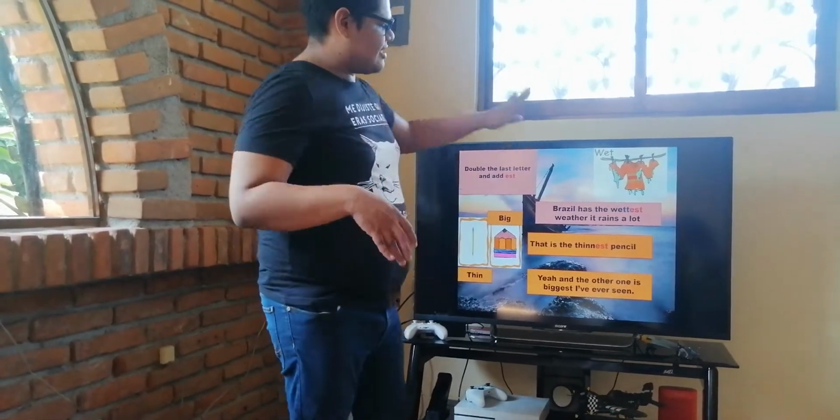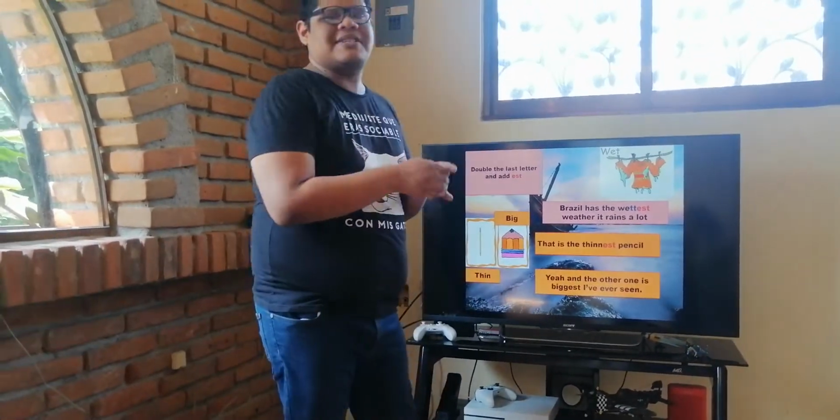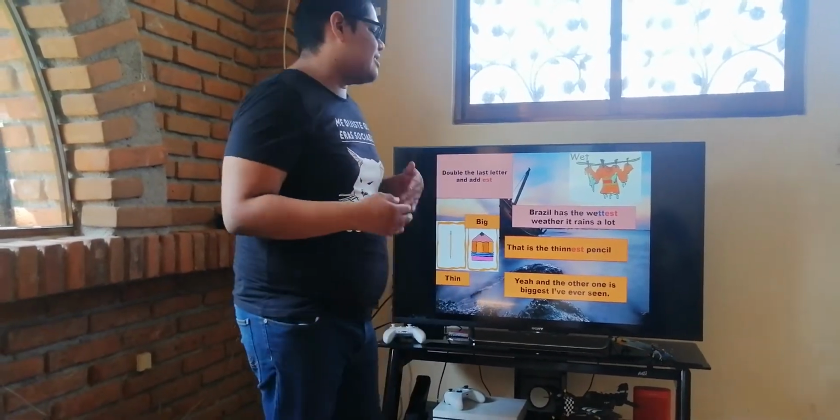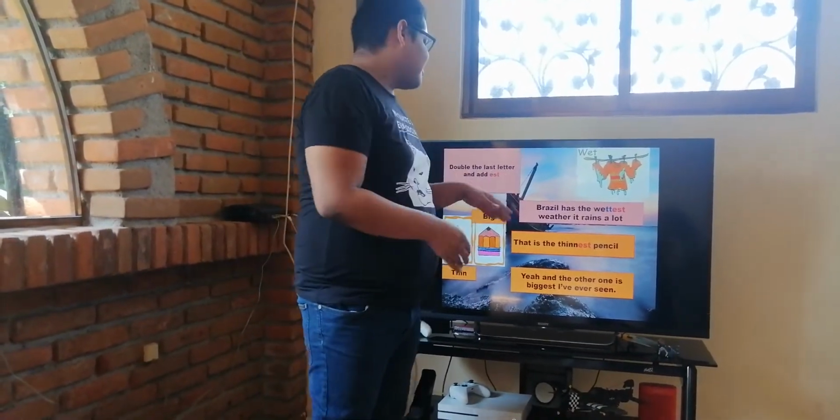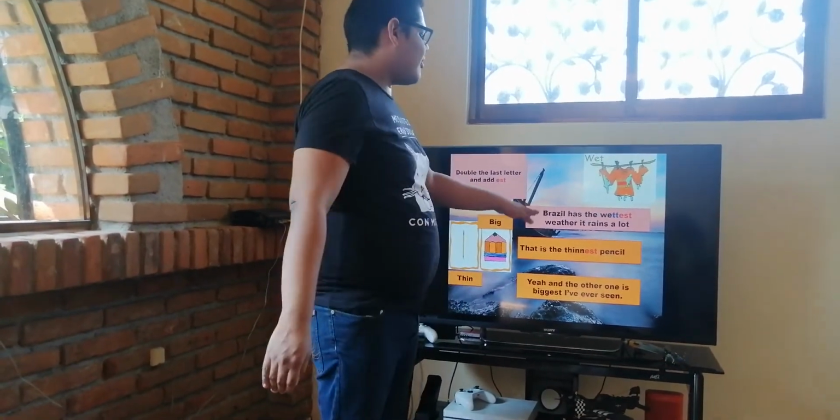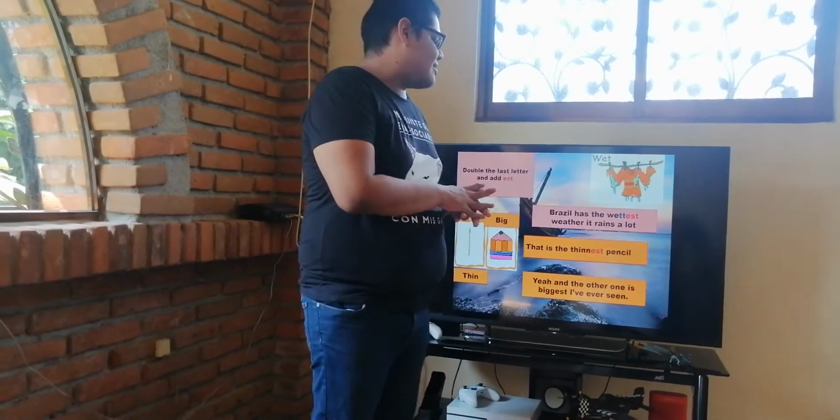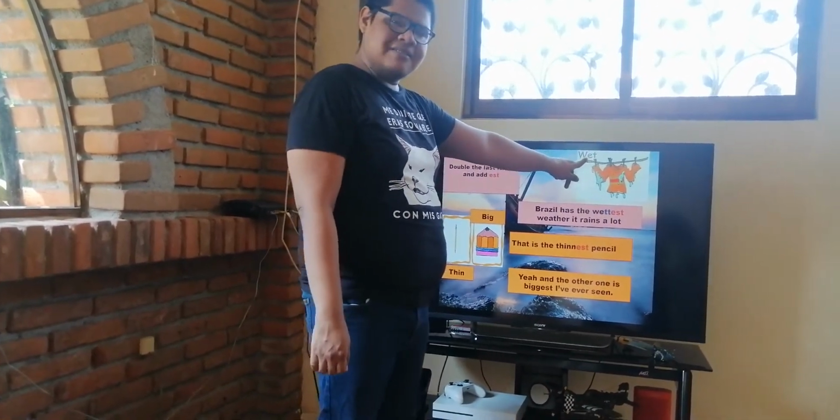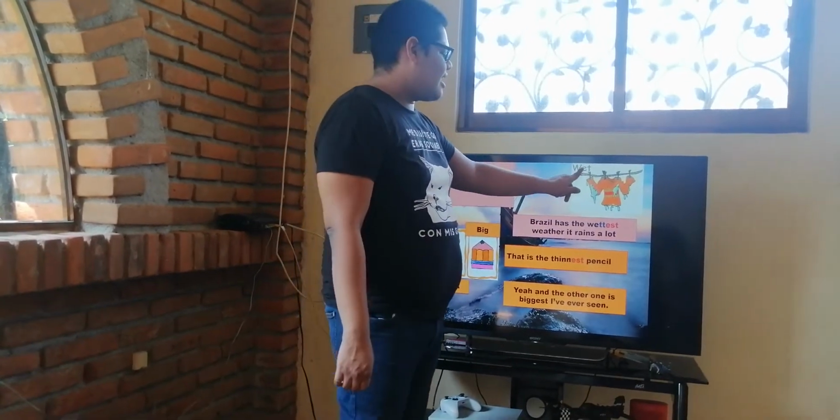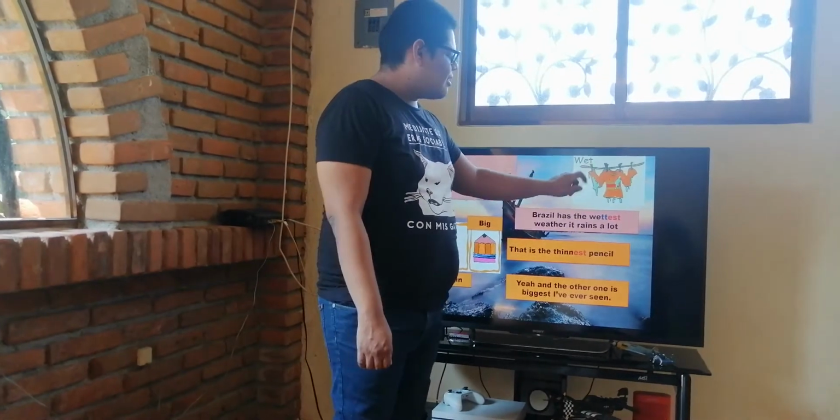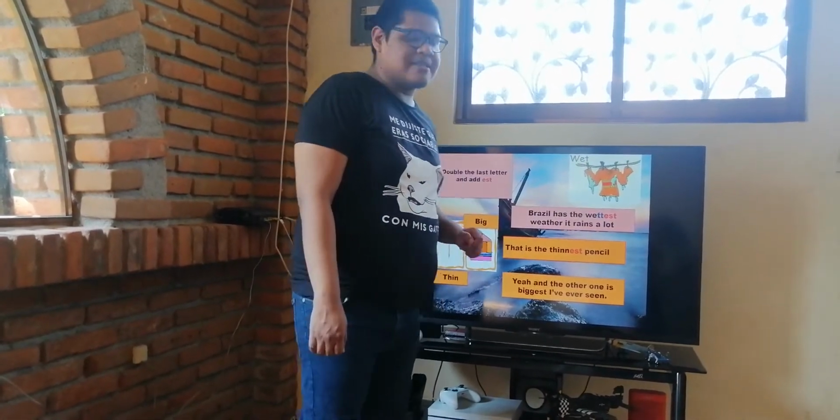We have the adjective wet, which is humid, something with water, as in Spanish we say húmedo. So Brazil has the wettest weather. It rains a lot. So over here, what is this? A consonant. And what is this? A vowel. So to double the consonant, wettest.